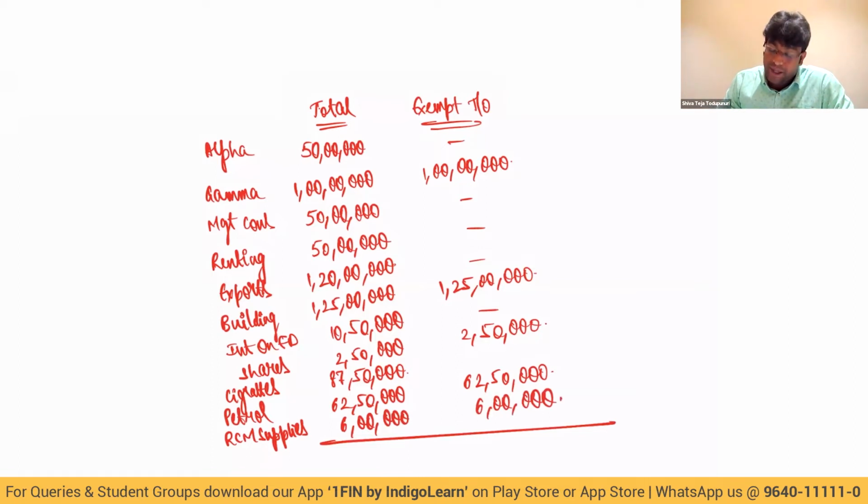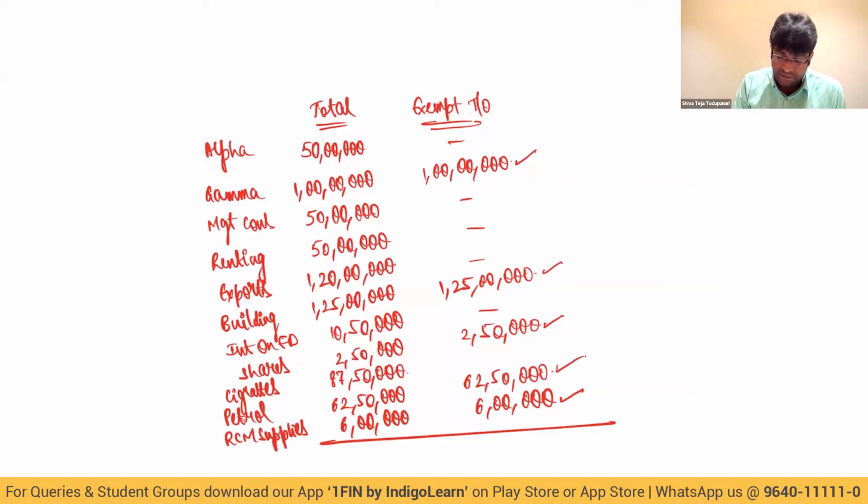First, tax payable under reverse charge mechanism. How much is the figure? 6 lakhs. And in case of building, what is the figure we have taken? 1 crore 25 lakhs into account. And for shares, we have taken the value of 2,50,000. And for gamma, we have taken 1 crore. Getting clarity, my dear friends? Speak out. And petrol and diesel, 62,50,000.